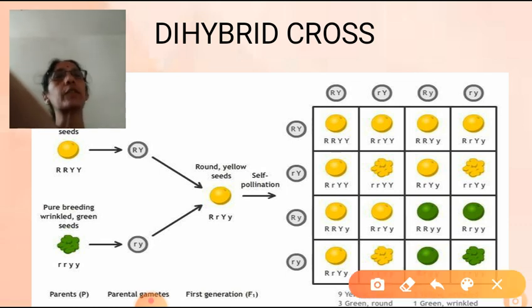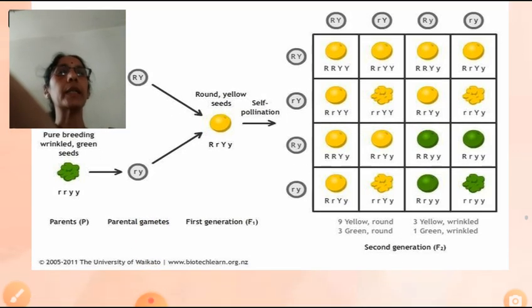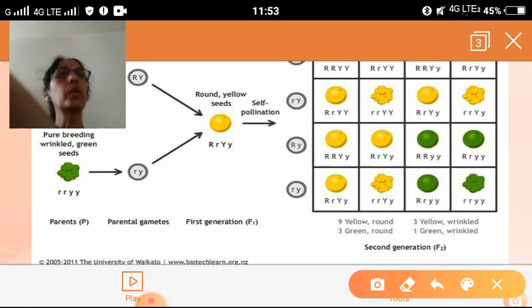Now you have to cross it. First these two you will cross, and then this with this one, then capital R, capital Y with this, and then with this one. So finally, if you count the number of plants that are having round and yellow seed, it is 9. And then comes round and green seed, which is 3, then yellow and wrinkled seed is 3, and green and wrinkled seed is only 1.